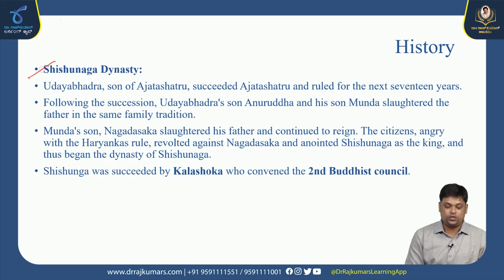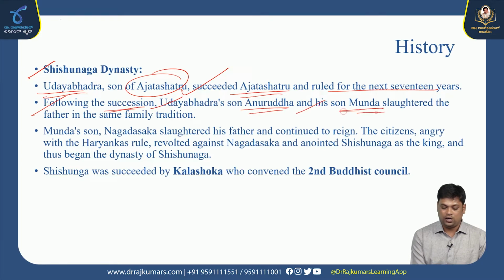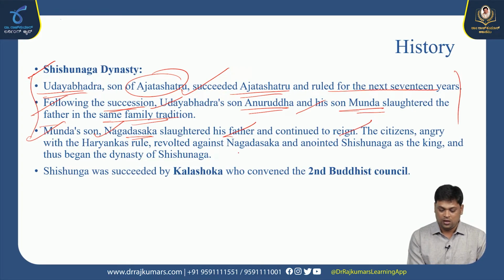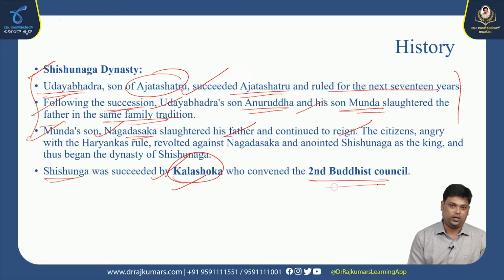Okay, next dynasty is Shishunga. Udayabhadra, son of Ajatashatru, succeeded Ajatashatru and ruled for the next 17 years. Following the succession, Udayabhadra's son Anuruddha and his son Munda slaughtered their fathers in the same family tradition. Munda's son Nagadasaka slaughtered his father and continued to reign. These things are not required, it is only for information. Shishunga was succeeded by Kalashoka, the popular ruler of the Shishunga dynasty, who convened the second Buddhist council.